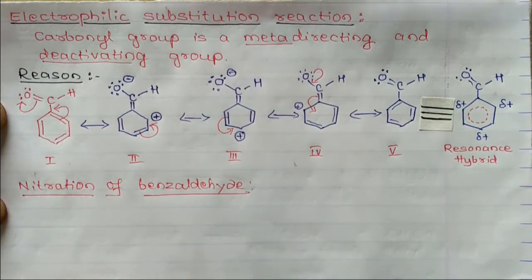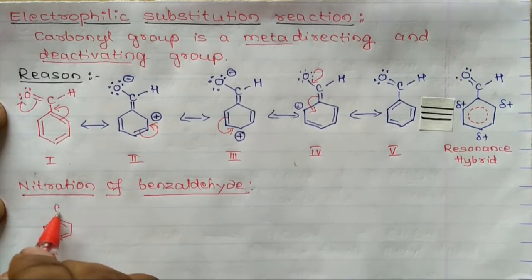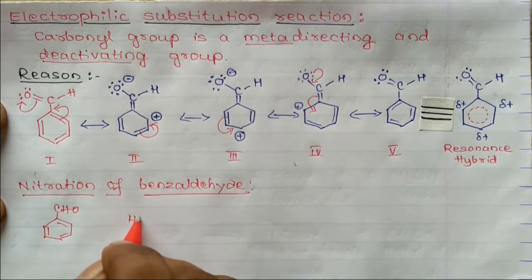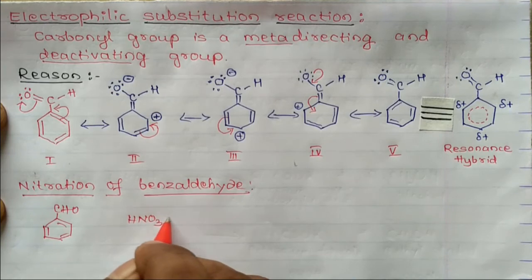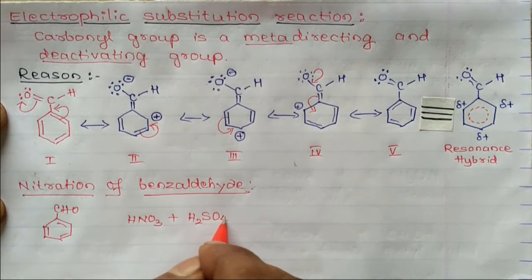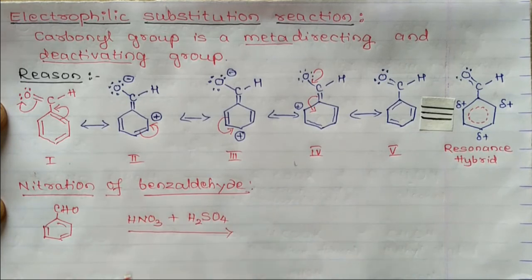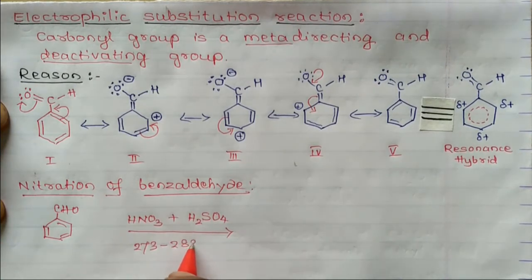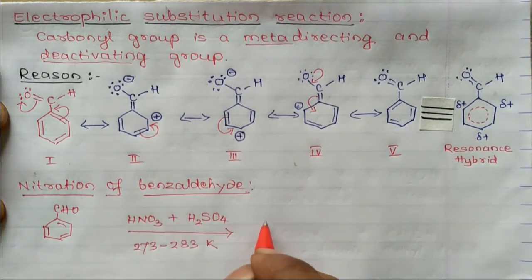Benzaldehyde, C6H5CHO, reacts with a nitrating mixture of concentrated HNO3 and concentrated sulfuric acid at a temperature of 273 to 283 Kelvin.